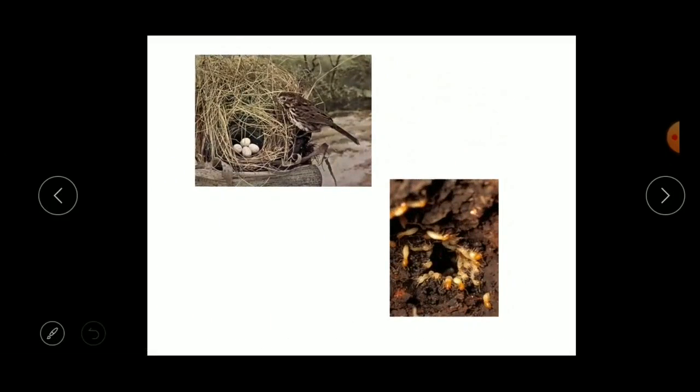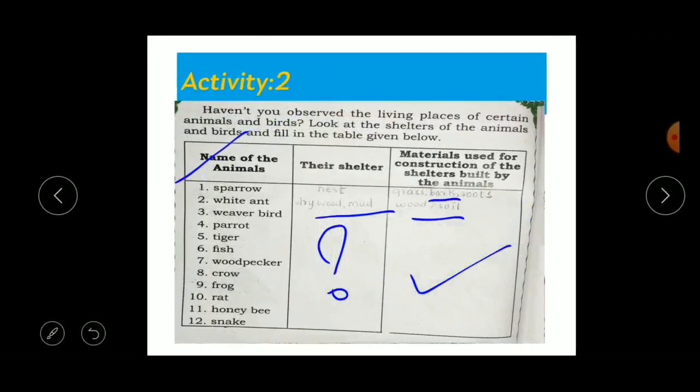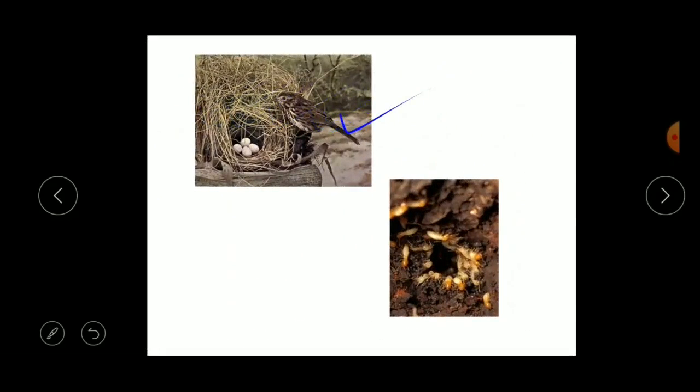Okay, now let's move to another concept. Here I will show you. See, this is the nest of the sparrow, right? Here you can see what materials are needed. You can see it is made with grass, bark of a tree, or the small roots of a plant, right?